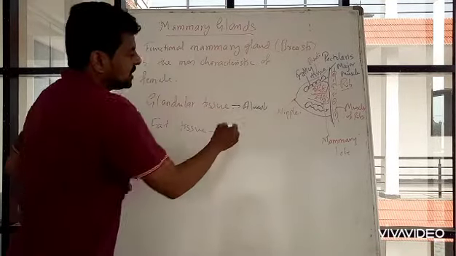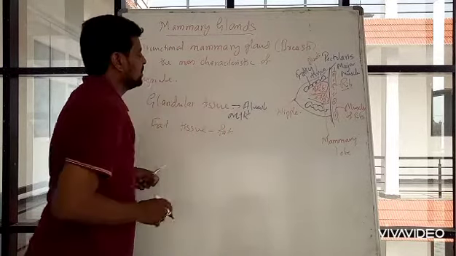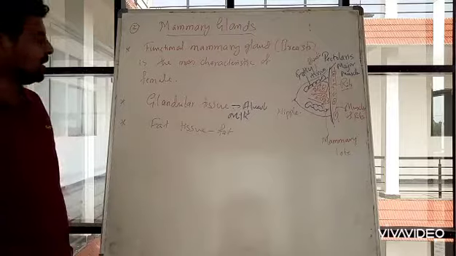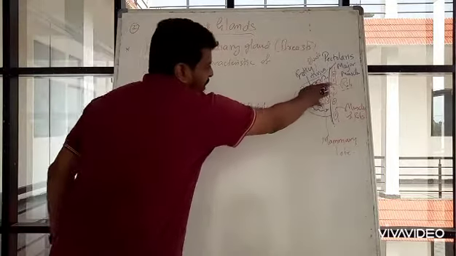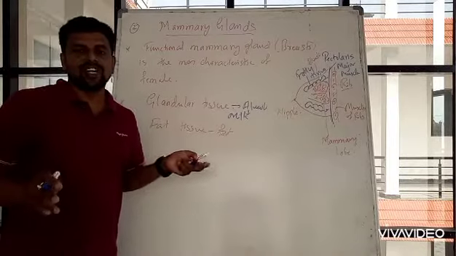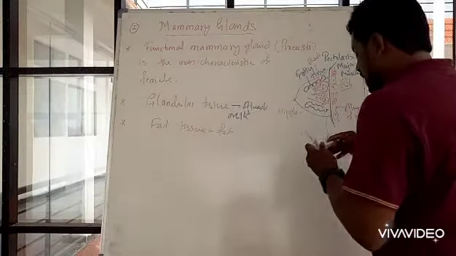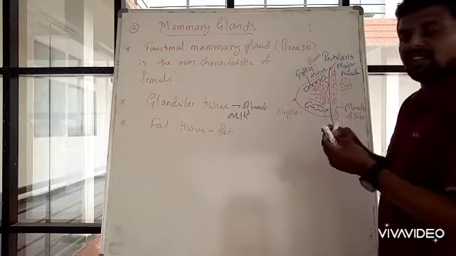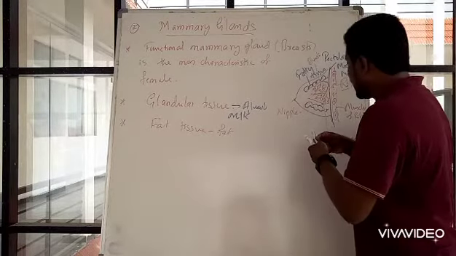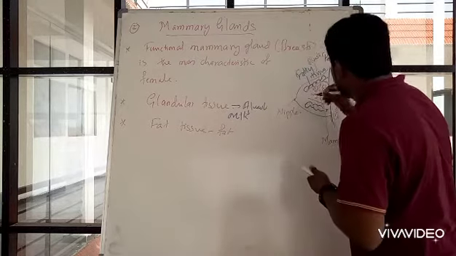These alveoli secrete milk. The main function of the alveoli is to secrete milk, and the fatty tissue on the side is known as fatty tissue, which secretes fat. The secretions of the alveoli are stored in the cavity. I will draw this with a different color.